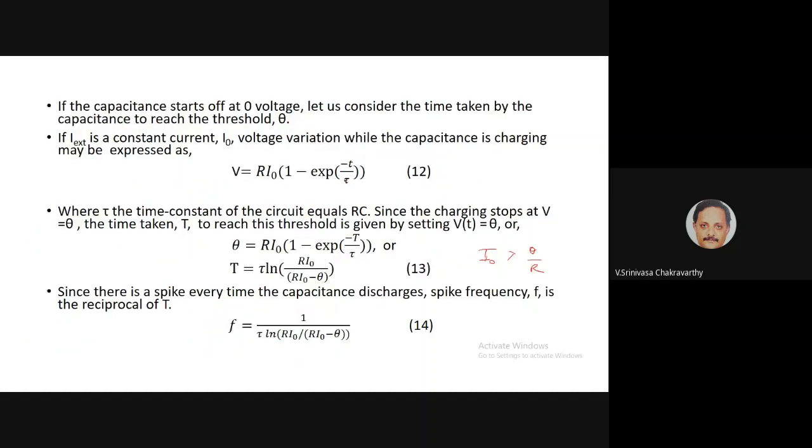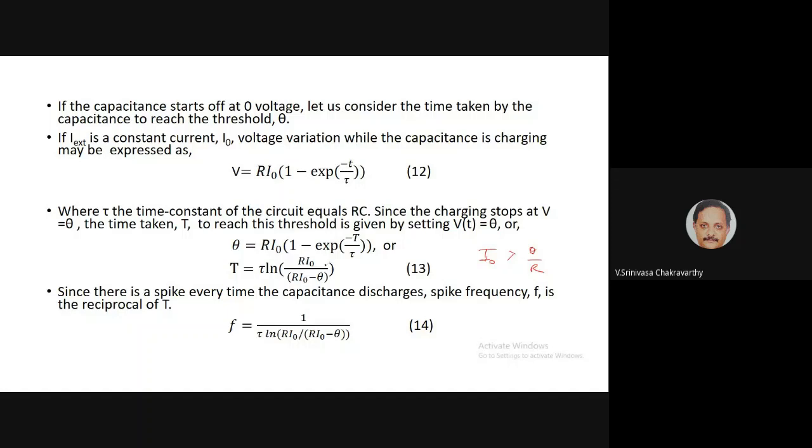So in this equation 12, we just substitute small t equal to capital T, the time it reaches threshold, and then on the left side you have theta. So if you solve for this and write this expression in terms of capital T, then you get T is equal to tau ln (R i0 / (R i0 minus theta)). So note that this whole fraction R i0 by R i0 minus theta is inside the ln or logarithmic function. So log can only work with positive quantities. Log of a negative quantity will become a complex number, right?